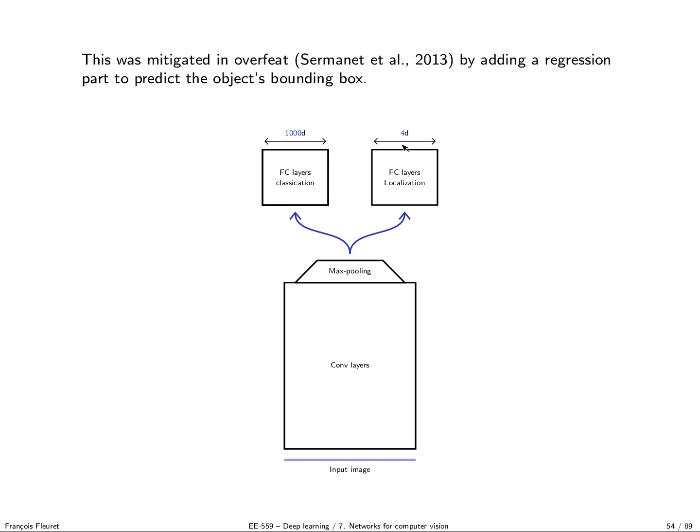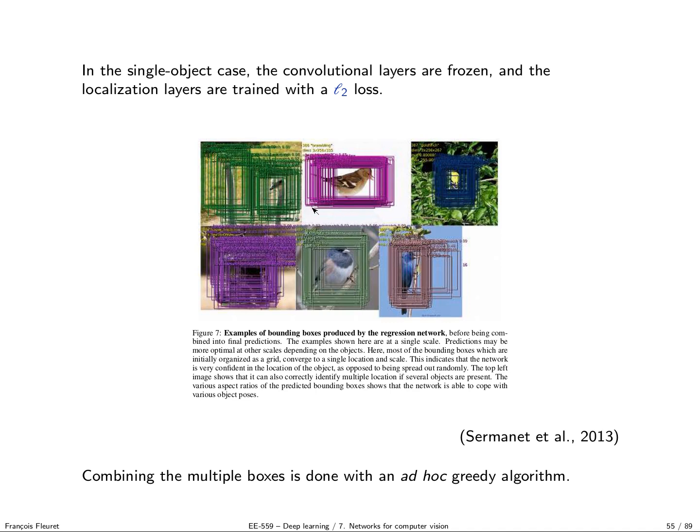So it's really a regression, with fully connected layers to do a regression task. And if you apply this to those examples, you get those kinds of prediction boxes. So for every location of your 224 image, you get a bunch of boxes, and then you have a post-processing with an ad hoc greedy algorithm that takes a sort of average of those boxes to make a final decision.